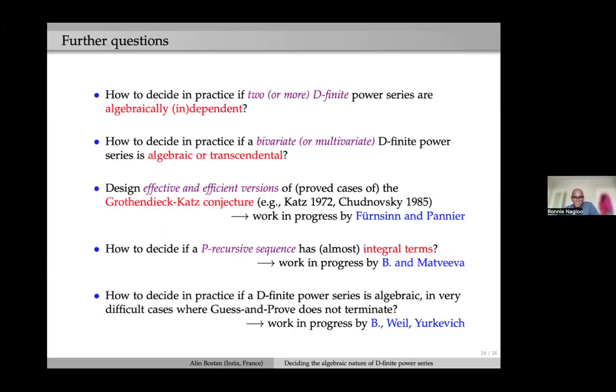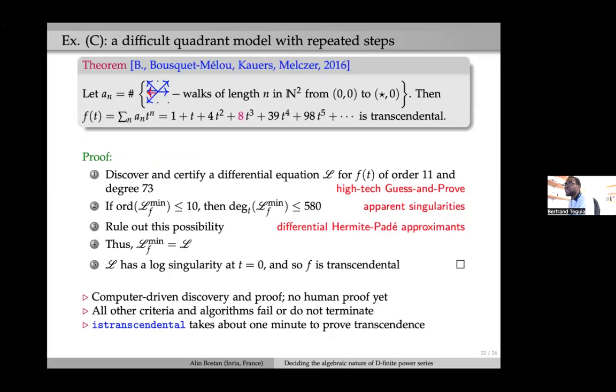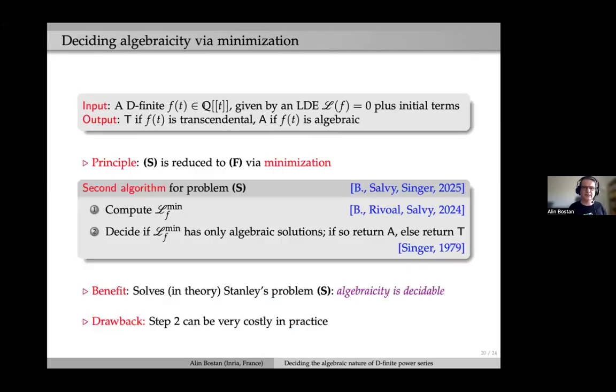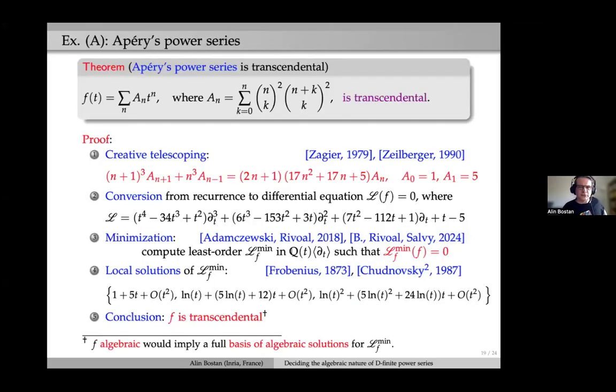Go ahead, Petra. Yes, I just wanted to know how the initial values are used in your algorithm. For instance, in the Apéry sequence, I didn't really get how you use it to prove that it's certain. Okay, so you see here, the true algorithm, the minimization, starts, let's say, after step 2.